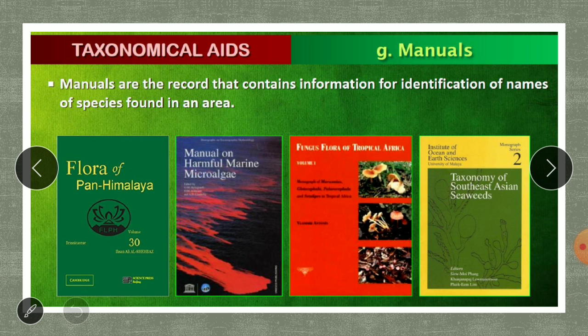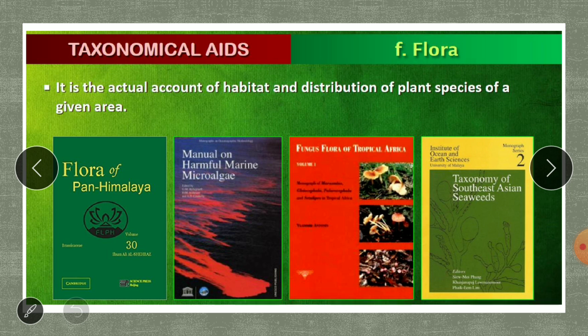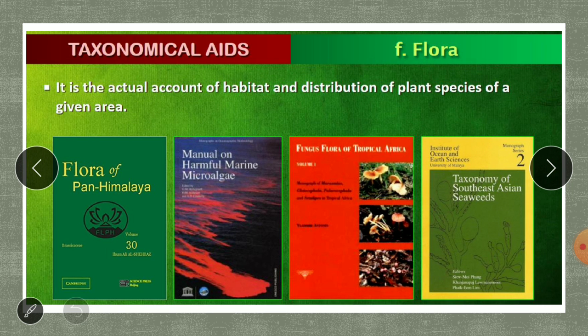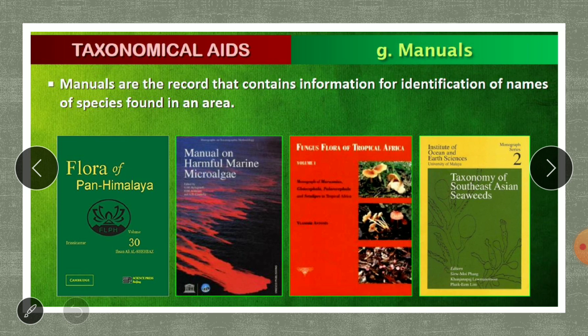They are similar to the flora, but flora is only about plants, and manuals are about the general identification of names of species found in an area. In flora we study habitat and distribution, whereas in manuals we study the identification of names of species found in that area.